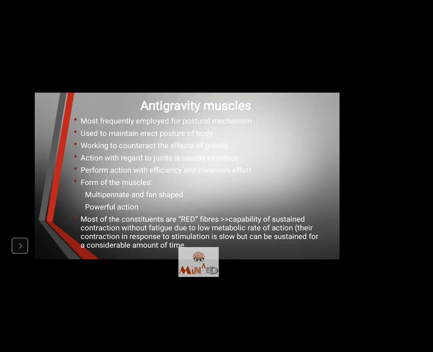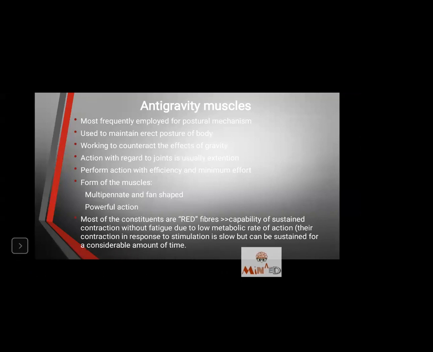For example, take the gastrocnemius muscle, that is your calf muscle. That is a big muscle. It is multipennate. It has various fibers arranged in a centrifugal pattern with a fan shape, spreading across a large background, and it has powerful action. When you jump, when you walk, when you climb down stairs, when you're sprinting, your gastrocnemius muscle is so strong that you are able to give that kick, that throw to your body. That is because it is able to take in the whole weight. So it is very powerful.